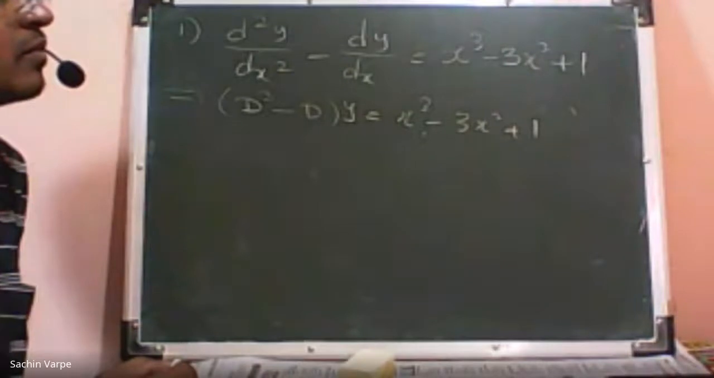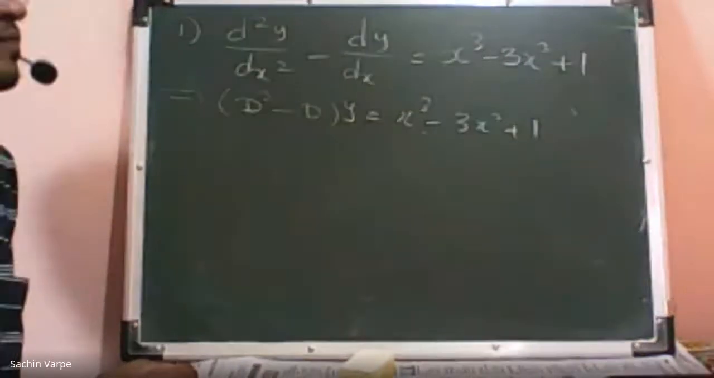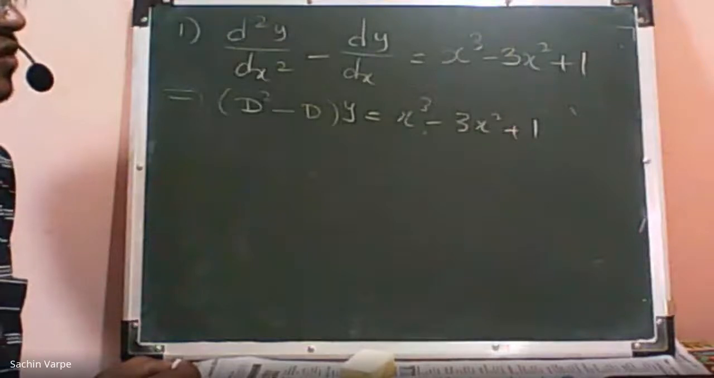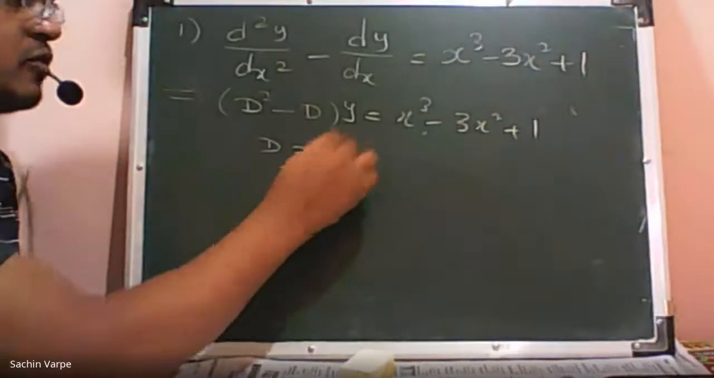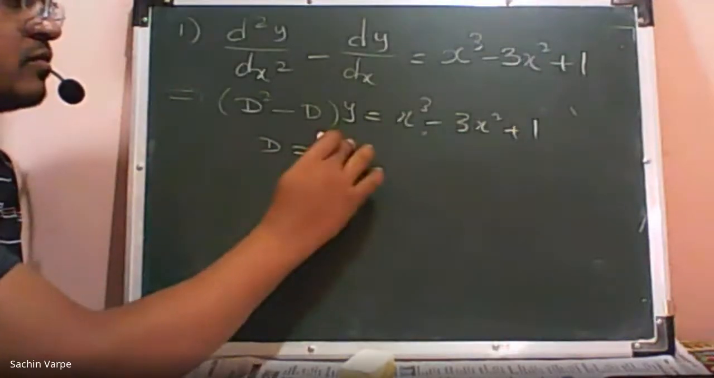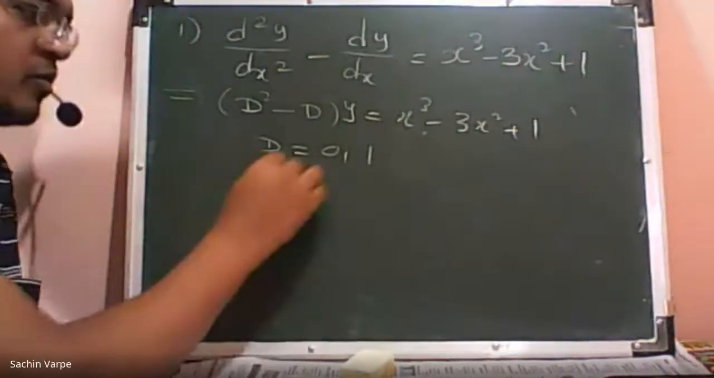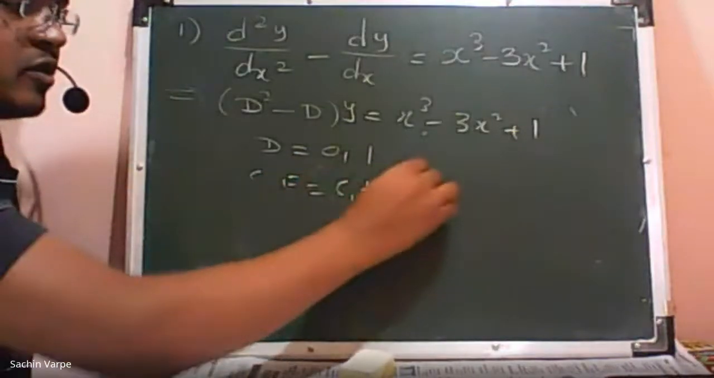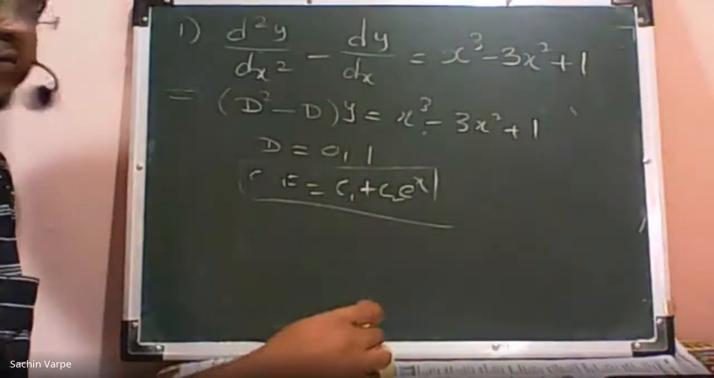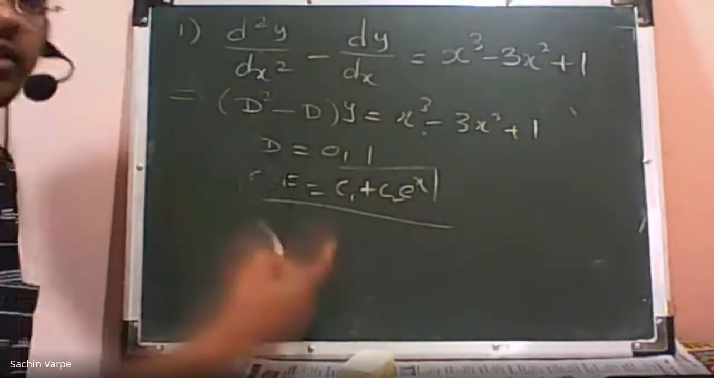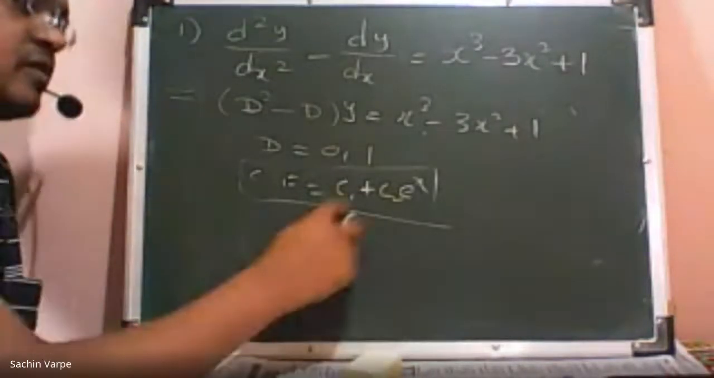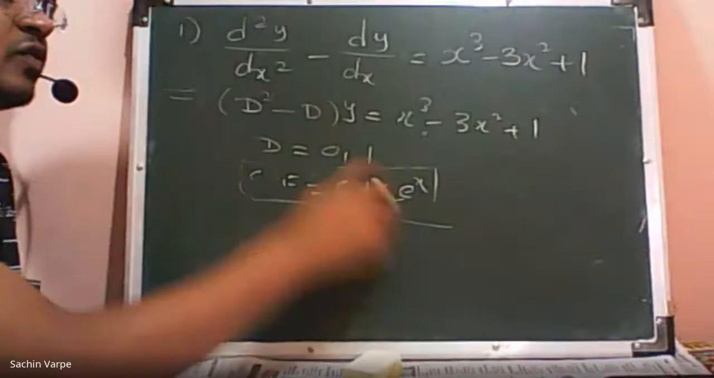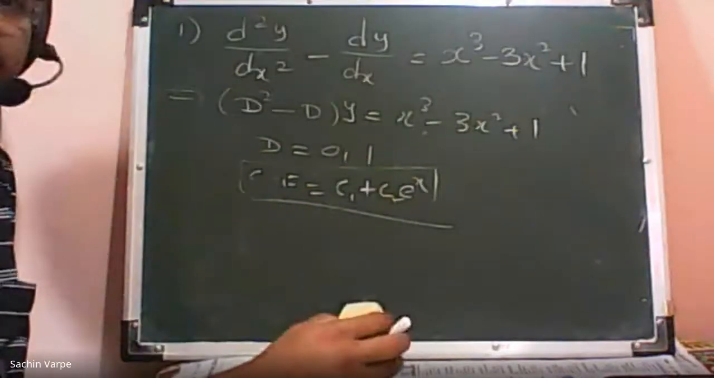All right. So the roots are D equal to 0 and 1. Right? So the complementary function is c1 plus c2 e raised to x. Because by taking D common, D into D minus 1, that is D equal to 0 and D equal to 1 are the roots, real and distinct roots. So c1 e raised to 0x, which is 1, plus c2 e raised to 1x. That is the complementary function. Please ask if any doubt.